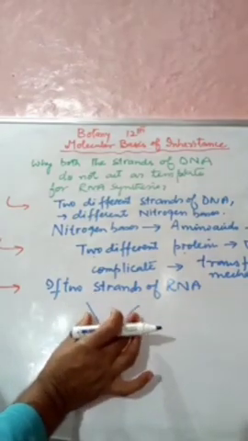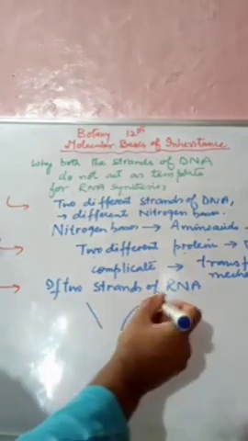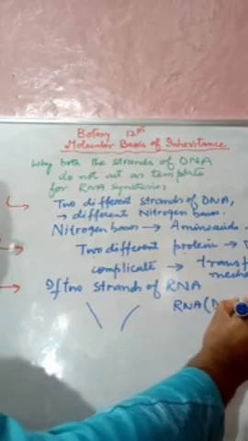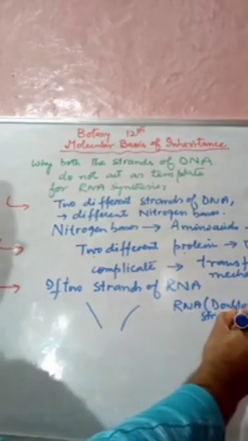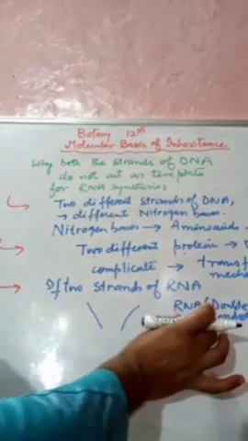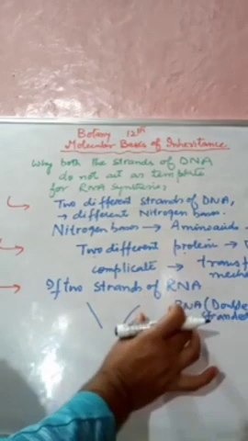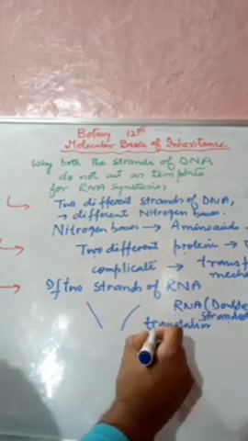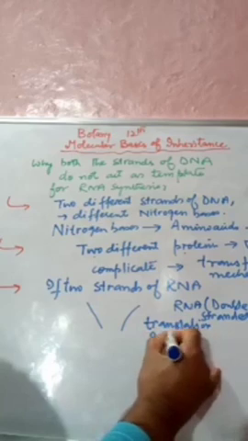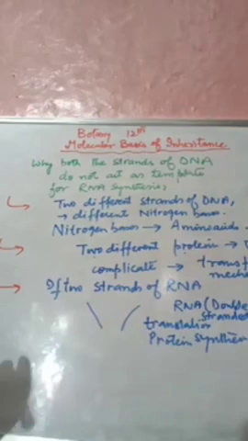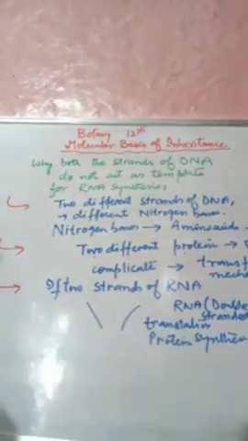These strands are complementary to one another, so we will find that the RNA will also be double stranded. The RNA that forms will also be double stranded, which is not possible. When this RNA is double stranded, it will stop the translation step, it will stop the protein synthesis. So the transcription step will be of no use for this protein synthesis.